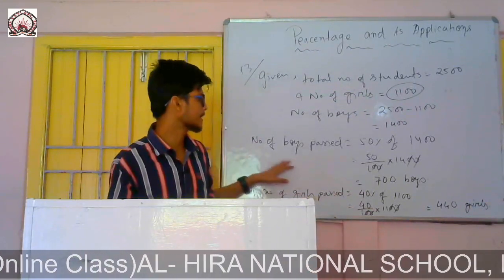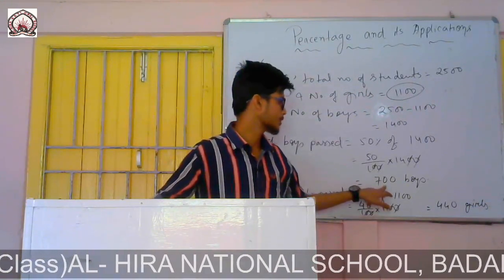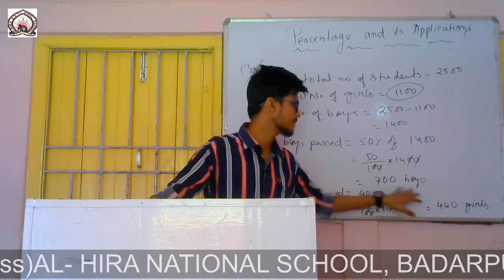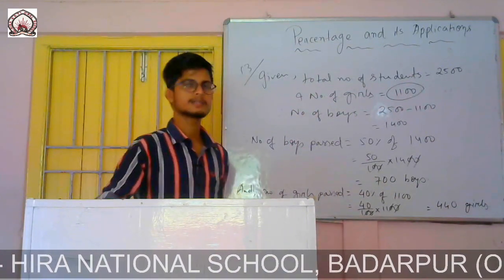Now easily I can find how many students passed in that examination. If I add the number of boys who passed and the number of girls who passed, I will get the number of students who passed.